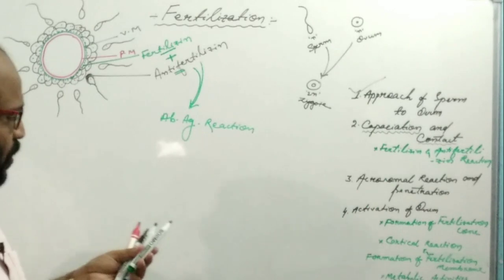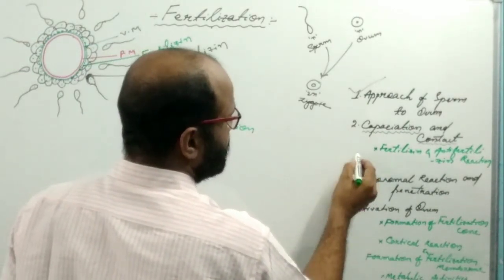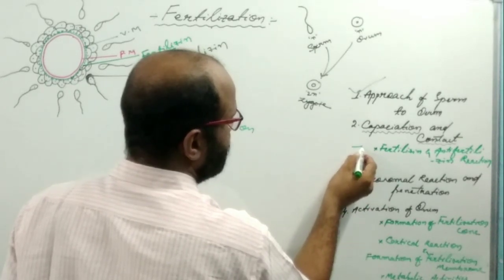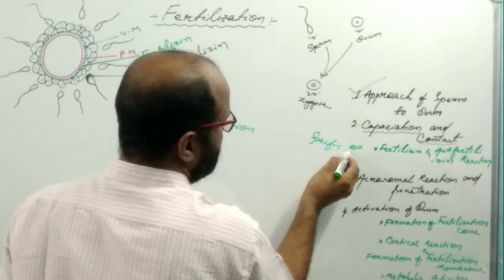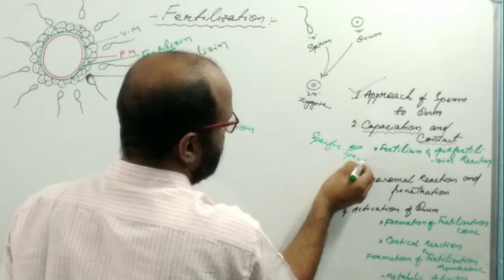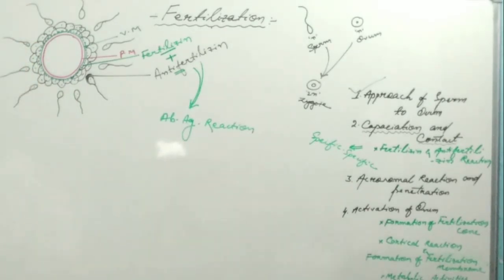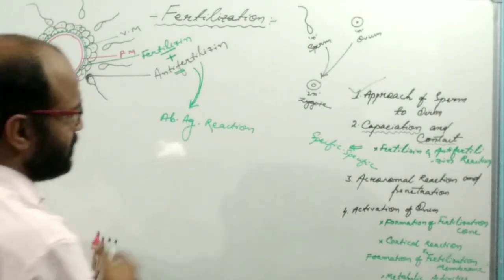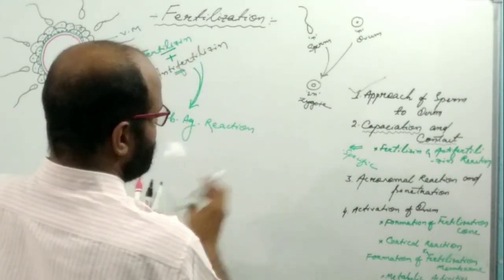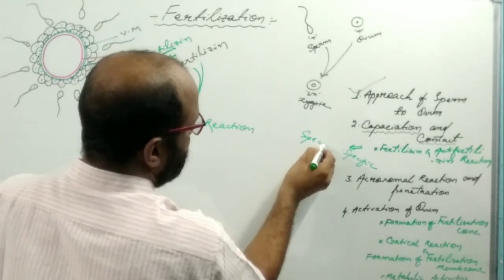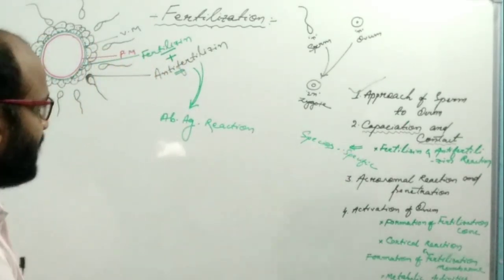This process of fertilization is known as species specific. What does it mean?